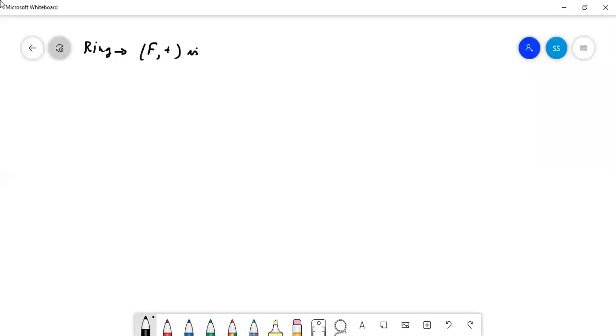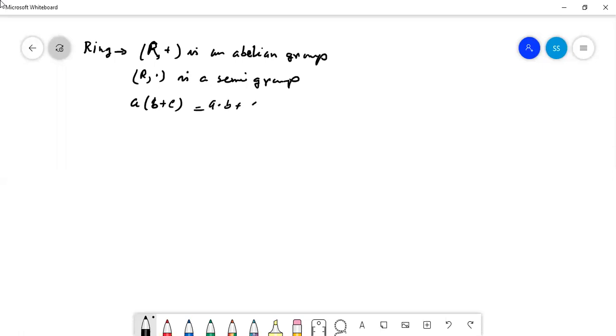For a ring, the definition was: R plus is an abelian group, and R dot is a semigroup, and A into B plus C is equal to A dot B plus A dot C, and B plus C into A is equal to BA plus CA. That is, the multiplicative distributive law holds.